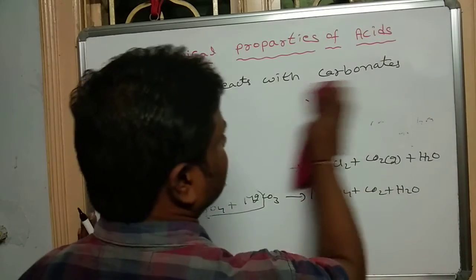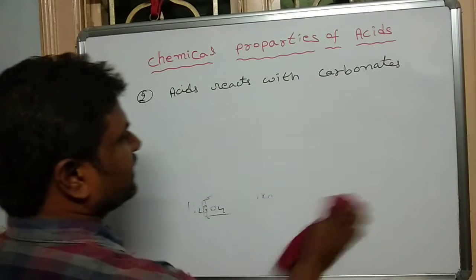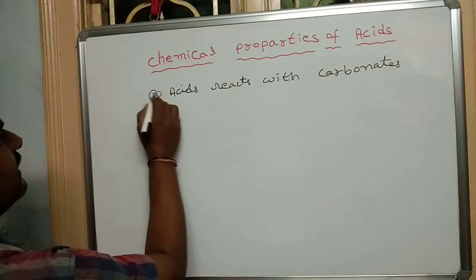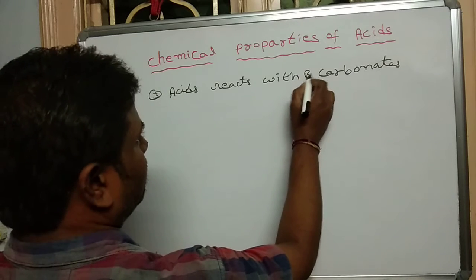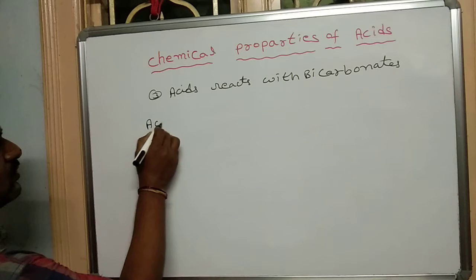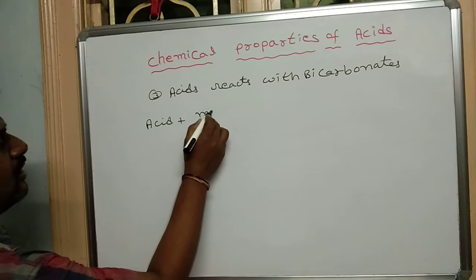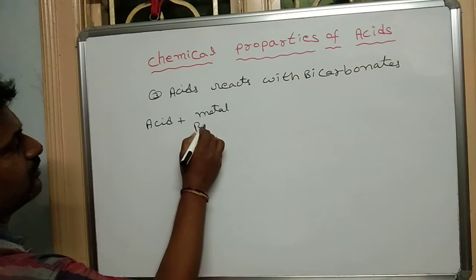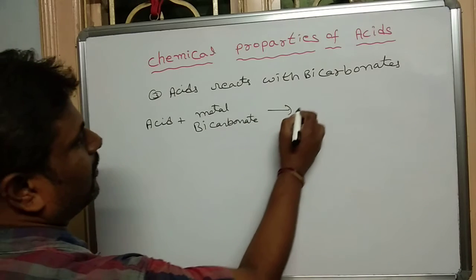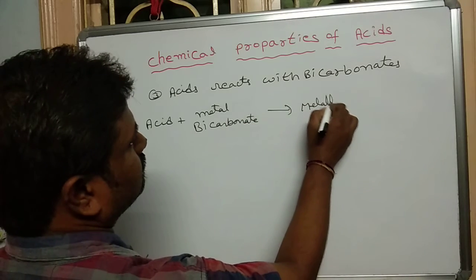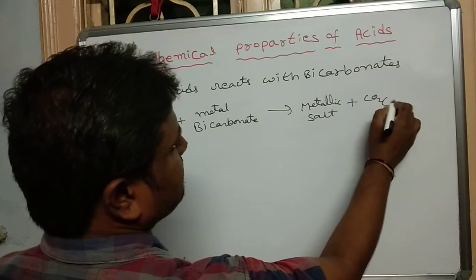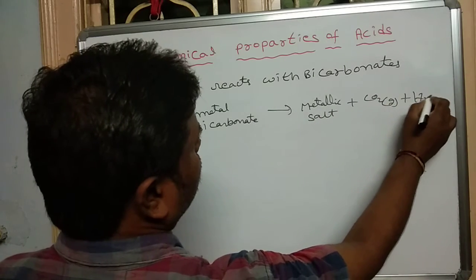Acids react with the bicarbonates. Third chemical property. Acids react with the bicarbonates. Any acid reacts with the metal bicarbonate to give the metallic salt plus carbon dioxide gas plus water molecule.